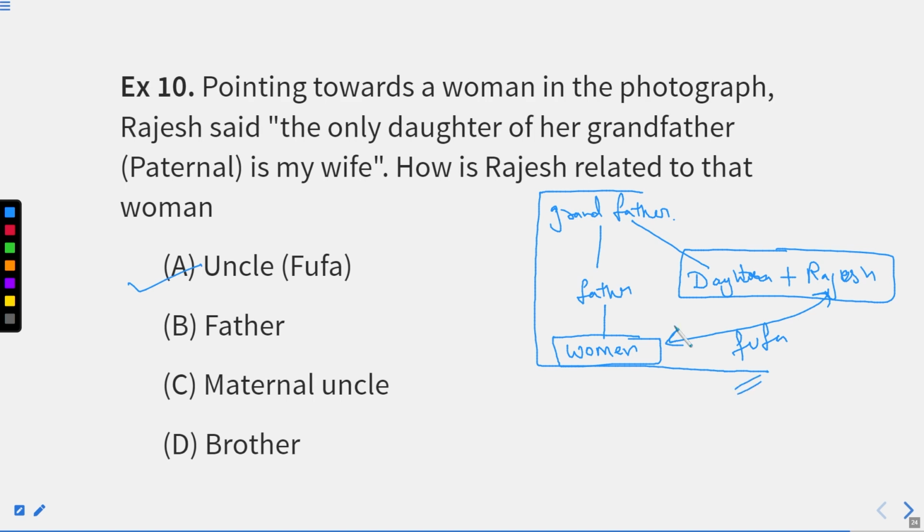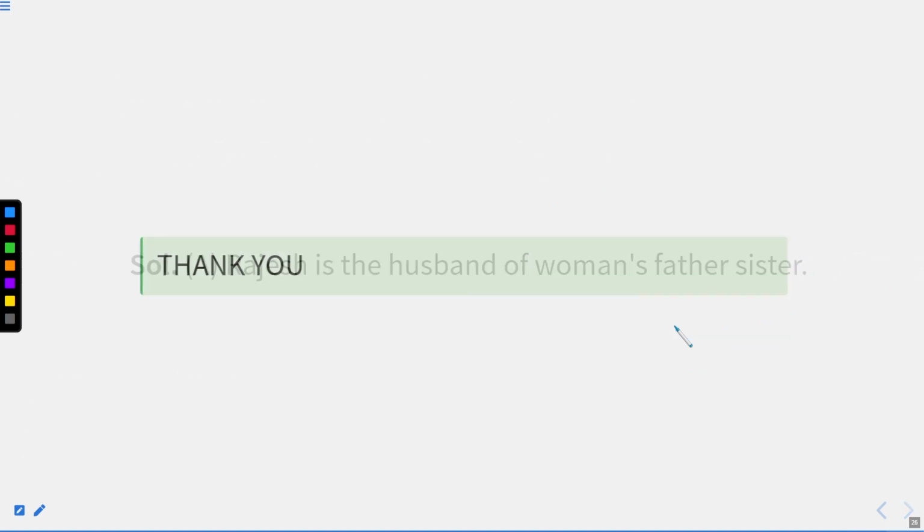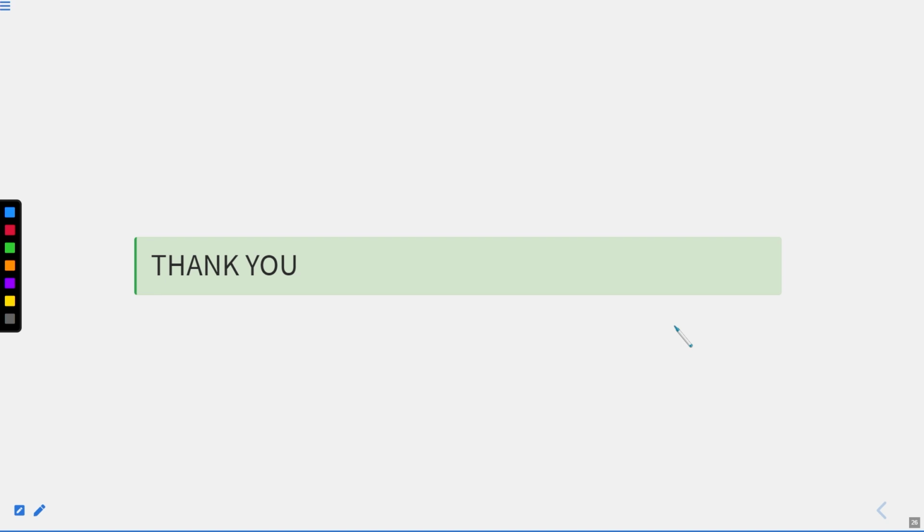Till now we have discussed 10 different questions in which we are finding the relation of an individual with someone in the family with the help of some relations that we read in the initial part of our class, right? I hope all 10 questions are clear till here, right? If there is any doubt, do revise this video, and for practice, make sure to attempt practice questions on the website. Till here, I hope it is clear and I am winding up this session now. Thank you, students.